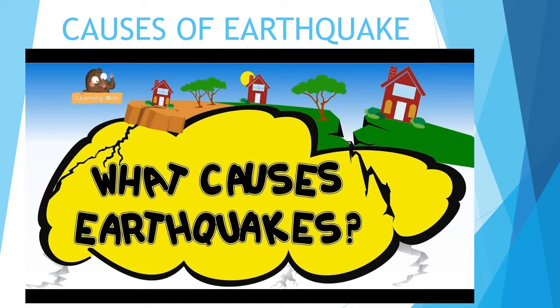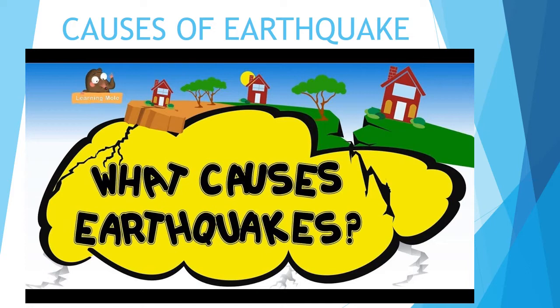When the tectonic plates move, friction is caused, and because of that a lot of pressure or stress is created between them. When the stress is created, it has to be released. So this stress is released in the form of energy. Energy is released in the form of waves. These waves are called seismic waves. The seismic waves move, and because of that the earthquake occurs.